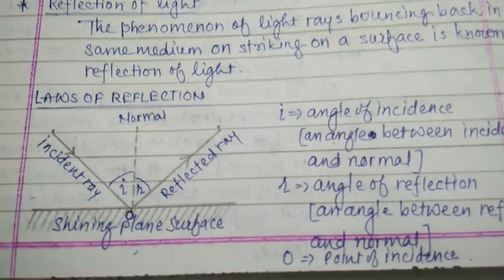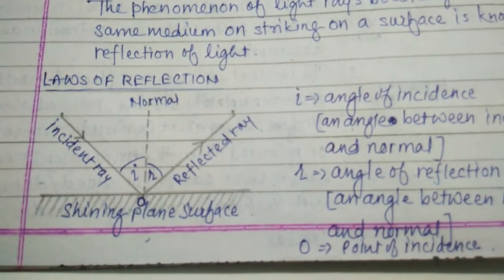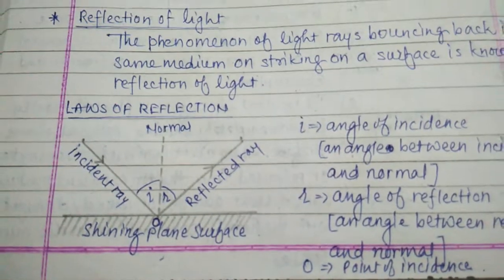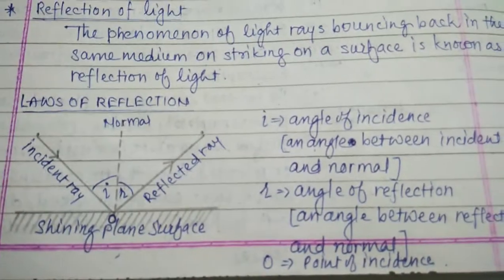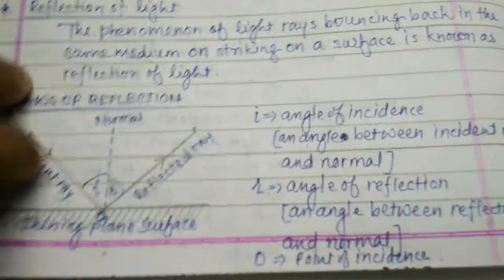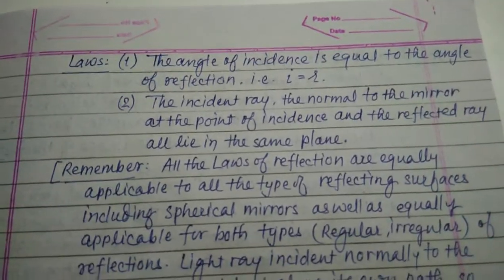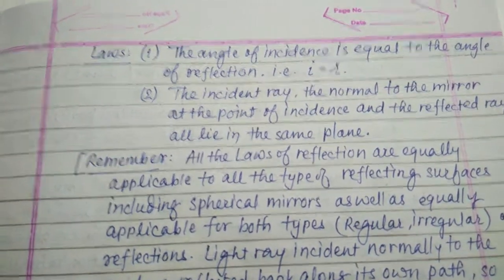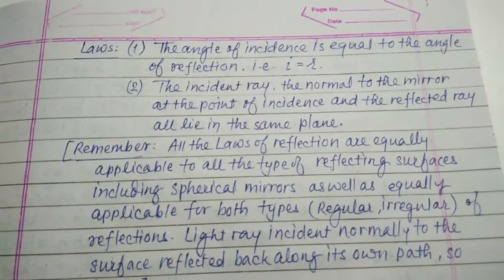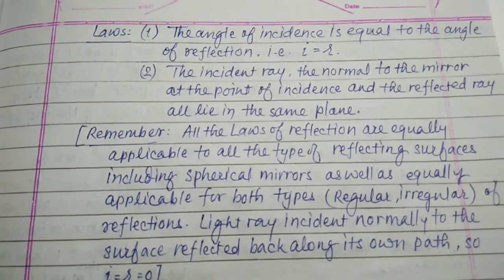The incident ray, when striking a shining plane surface, reflects. The normal, the angle of incidence I and the angle of reflection R. The laws: the angle of incidence is equal to the angle of reflection, which means I is equal to R. The incident ray, the normal to the mirror at the point of incidence, and the reflected ray all lie in the same plane.